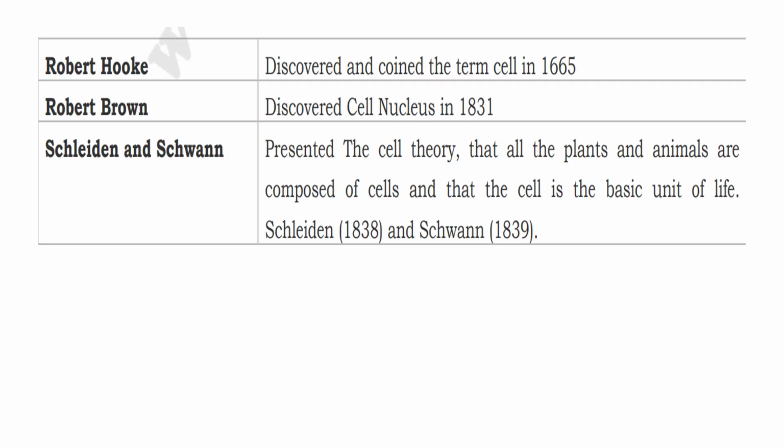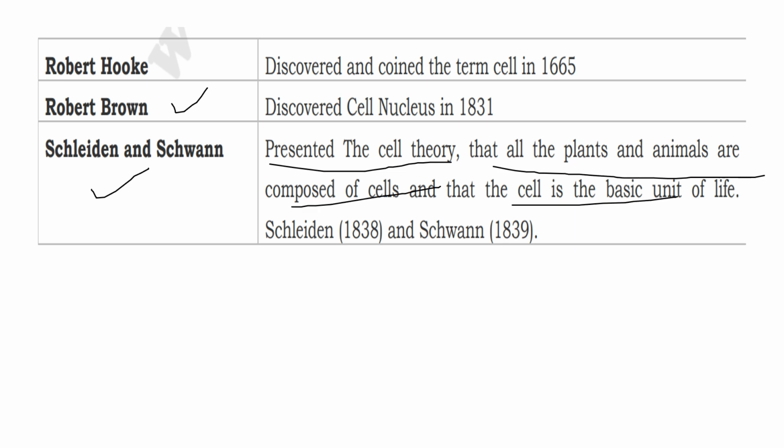Now let's discuss some important discoveries related to cells. Firstly, Robert Hooke discovered the cell and coined the name cell in 1665. Then Robert Brown discovered the cell nucleus in 1831. Then Schleiden and Schwann presented the cell theory that all plants and animals are composed of cells and that the cell is the basic unit of life.